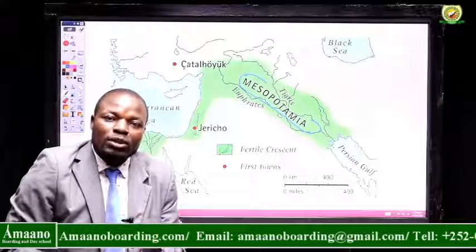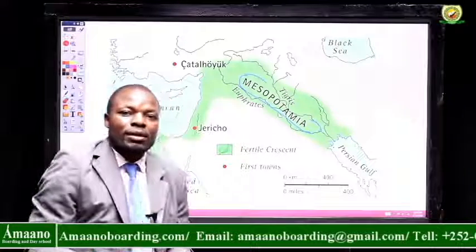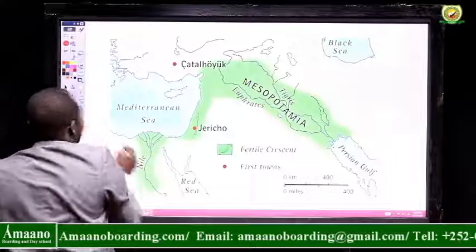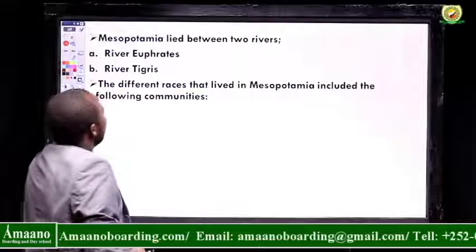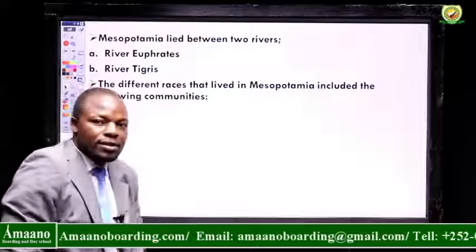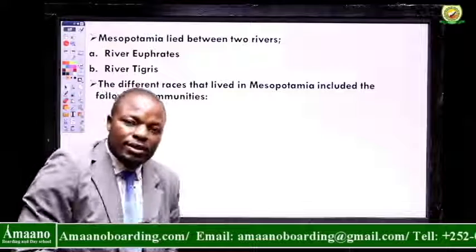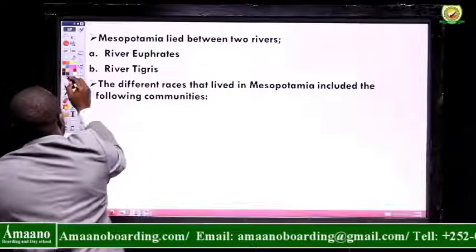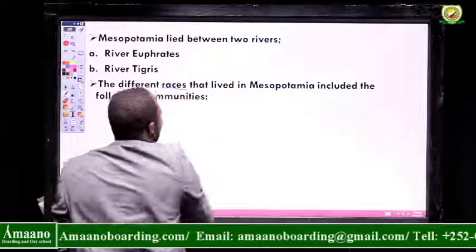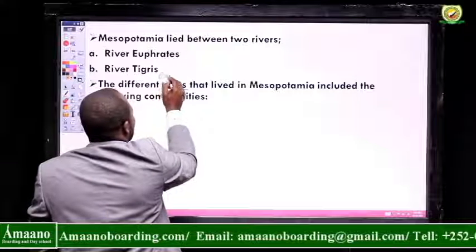So again, we have said that Mesopotamia means land between two rivers. These two rivers are rivers Euphrates and Tigris. Good. Now, here, the rivers have been highlighted, and we've also said that different races of people lived in Mesopotamia. We are going to look at these different races. A race or a group of people, could also be different communities.